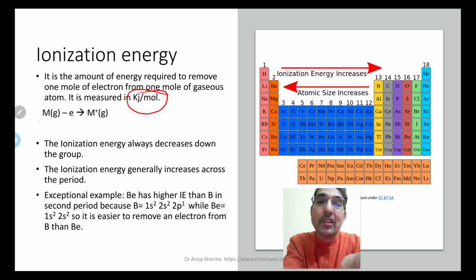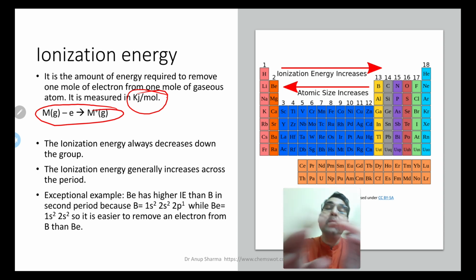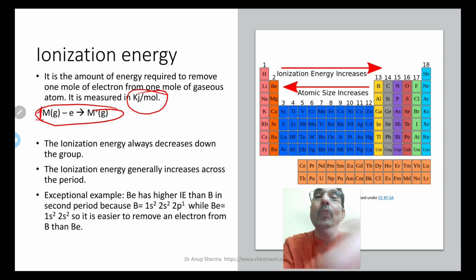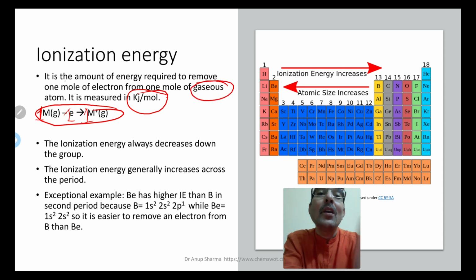Now this is a gaseous atom M. If it loses 1 electron, that is an M plus ion. When we write this in equation form, it becomes like a stoichiometric equation. So where there is no coefficient, that means 1 mole, and for the other species with no coefficient, that also means 1 mole. That is why there are a few keywords here, like gaseous state and 1 mole.